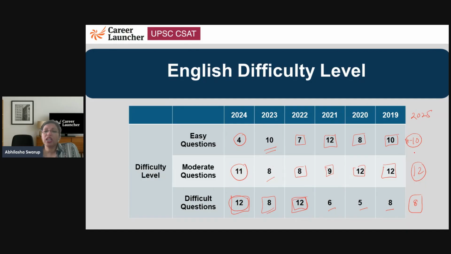That probably will make it an easy to moderate sort of paper, which is what we will be hoping for. A paper that's too easy is not really good, because then a lot of people attempt it. A paper that is too difficult again is not good, because it makes it impossible to attempt the questions. So we want a moderate sort of paper that should be very helpful.